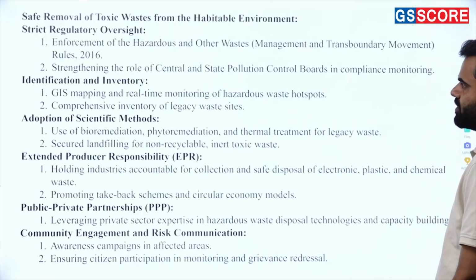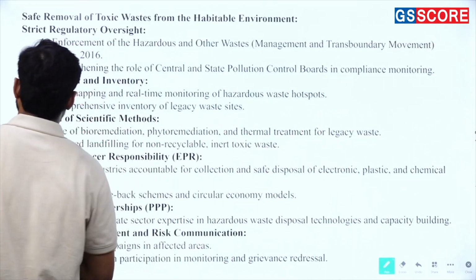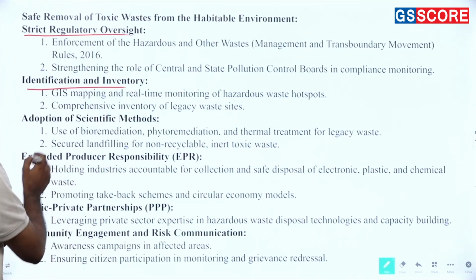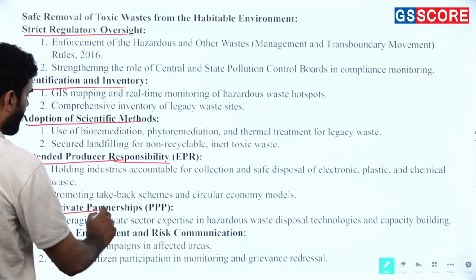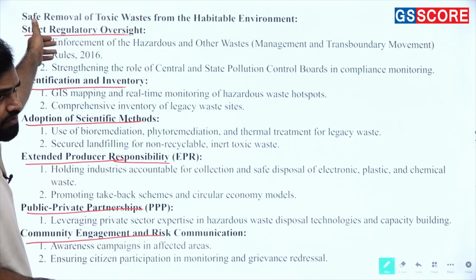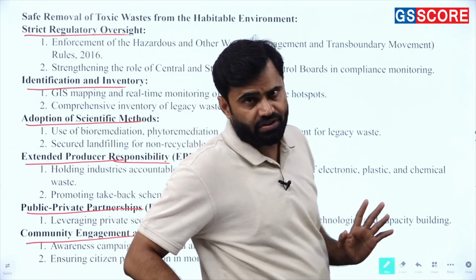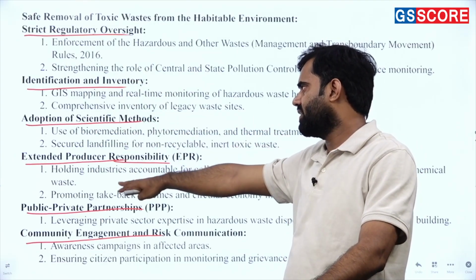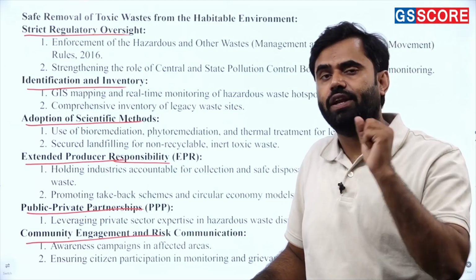Next one, safe removal of toxic waste from the habitable environment, and I mentioned the most important things. The first is strict regulatory oversight, identification of inventory, adoption of scientific methods, extended producer responsibility, public-private partnership, community engagement and risk communication. In the first line you will find regulatory oversight. So I mentioned the 2016 Solid Waste Management Rules. Identification and inventory, adoption of scientific methods, and each and every line presents its strength and value.